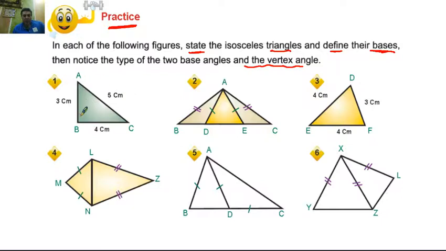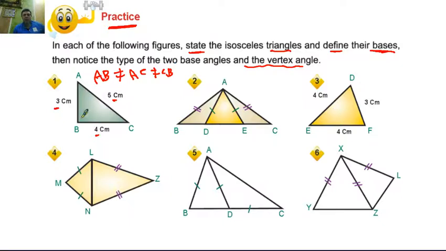Number one, in the triangle ABC, the length of AB equals 3 cm, the length of AC equals 5 cm, and the length of BC equals 4 cm. You notice that AB is not equal to AC, not equal to CB.